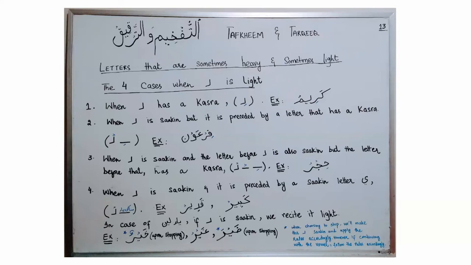The rule for dhammatain is exactly like the rule of dhamma. So I will say khayrun. I will make this ra heavy. I will recite ra with tafkheem. In this case, when I'm choosing to continue, I will recite this ra with tafkheem.